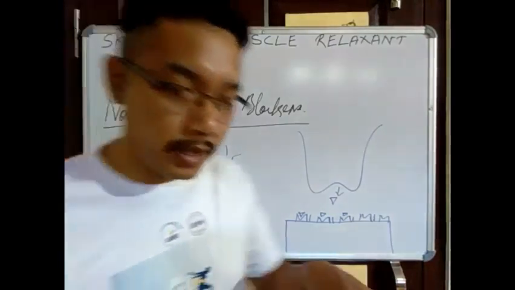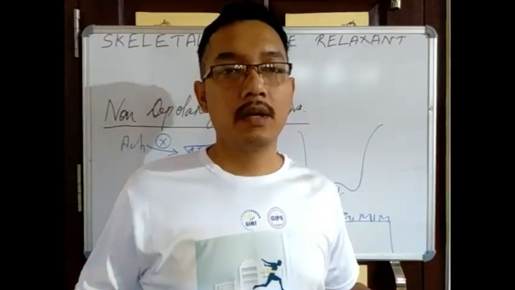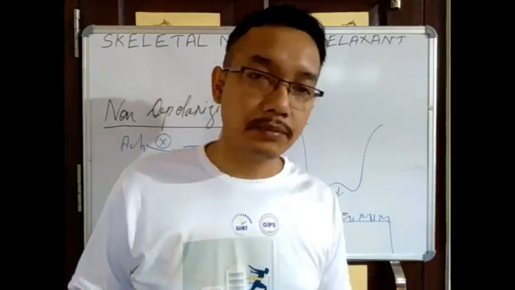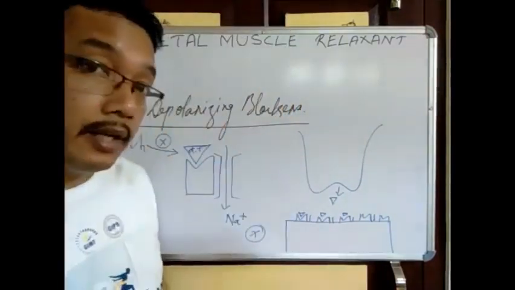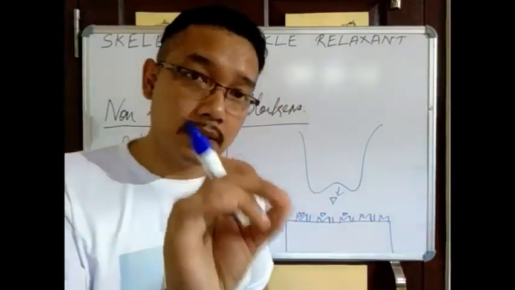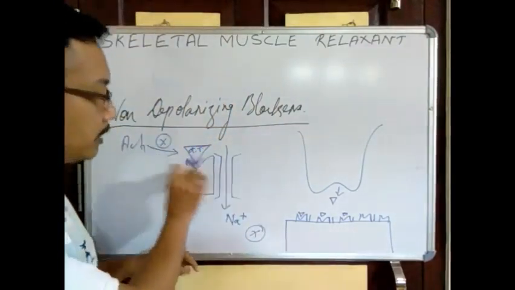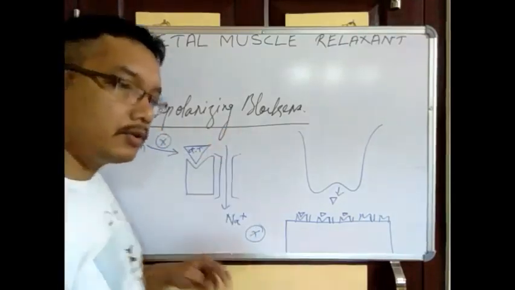Finally your muscles will be paralyzed. Muscle tone will become zero, because we already studied that there has to be a certain muscle tone even if you are not doing anything. To get muscle tone, a few quantities of acetylcholine have to bind. There has to be depolarization all the time.